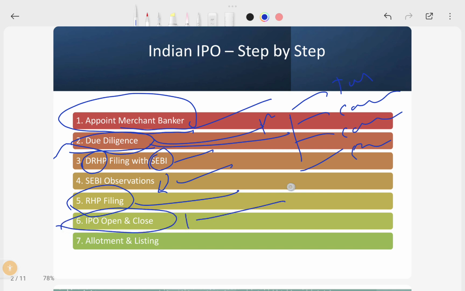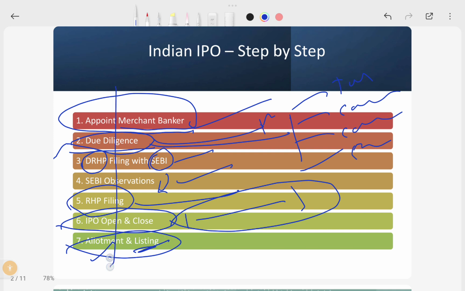Generally you give a period to subscribe to the shares. After that, allotment and listing will happen. Allotment will be based on pricing, and then listing will happen. You may know this procedure, but all of these mandatory steps have to be followed step by step to complete the IPO.